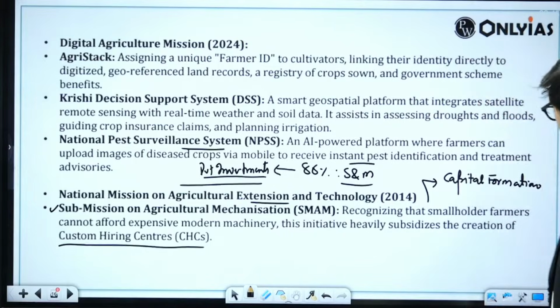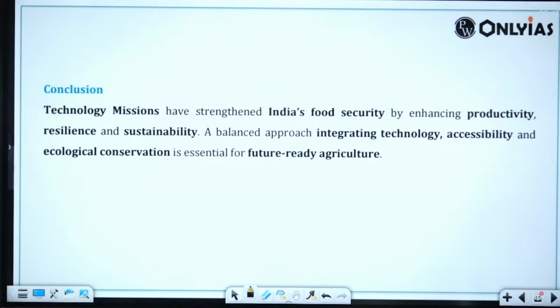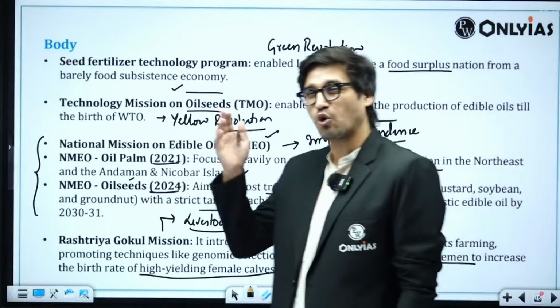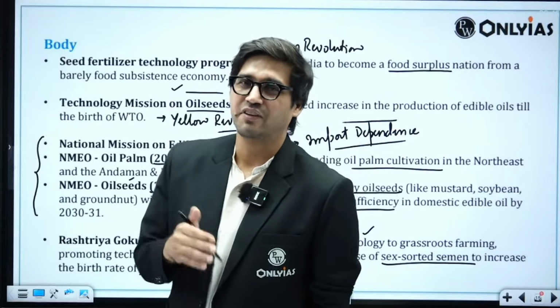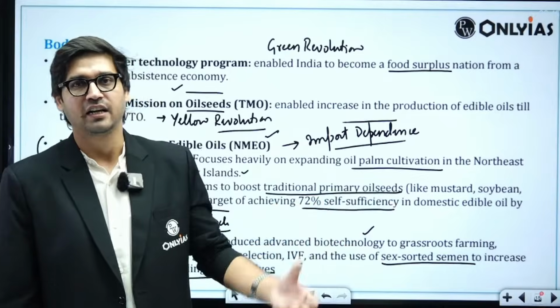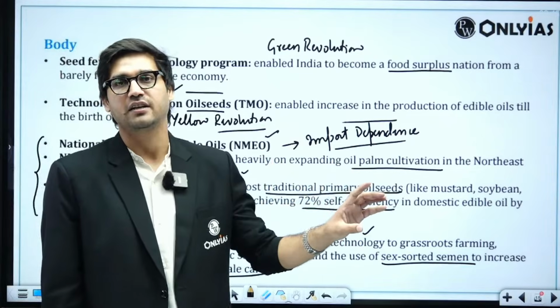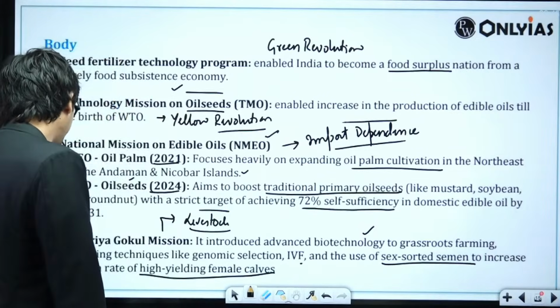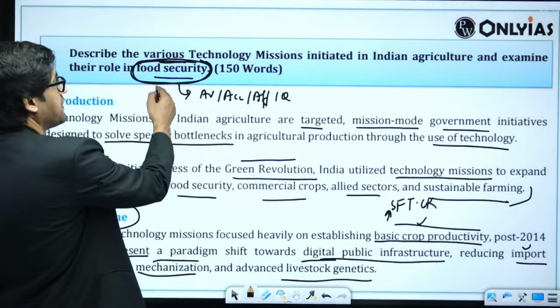Right? There are a bunch of points that you can mention here. Like I said, because it's a 10 marker, we cannot have so many tech missions involved here. We can talk about some of the past, some which are happening currently, and we have to carefully handpick those technology missions which have a specific link to what has been asked in the question, which is food security.